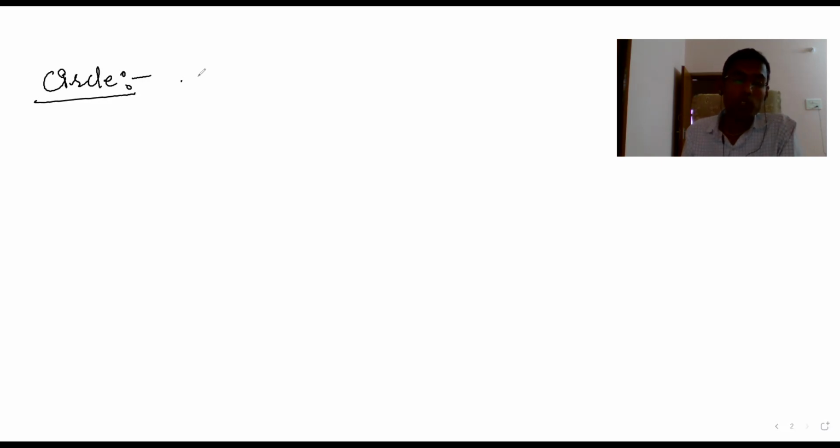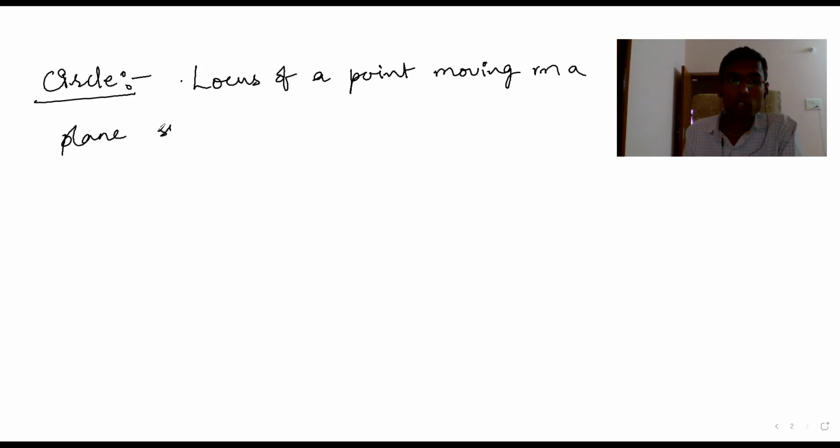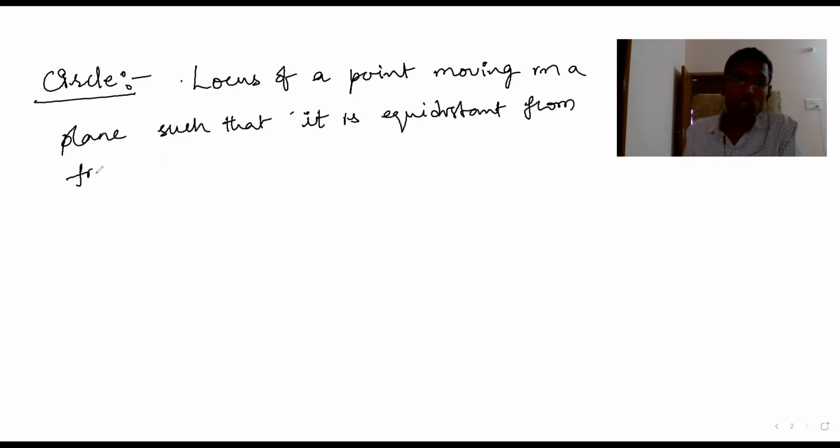And another definition for the circle is: the locus of a point moving in a plane such that it is equidistant from a fixed point. Yes or no?